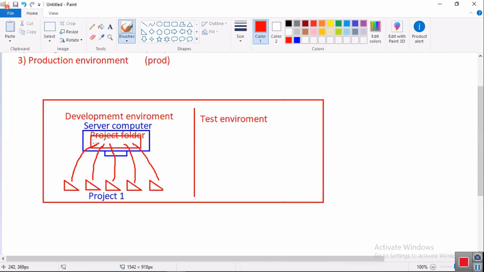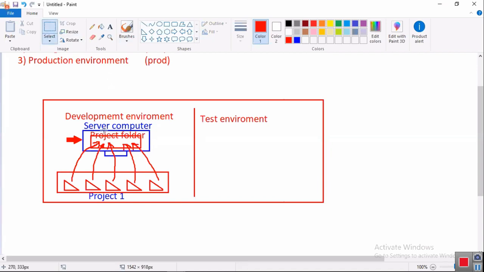Then tell me now. The development environment is nothing but the place where developers develop their code and post it into one server computer. This server computer plus each developer's individual computer together is called the development environment. Can I hope all the people got clarity?